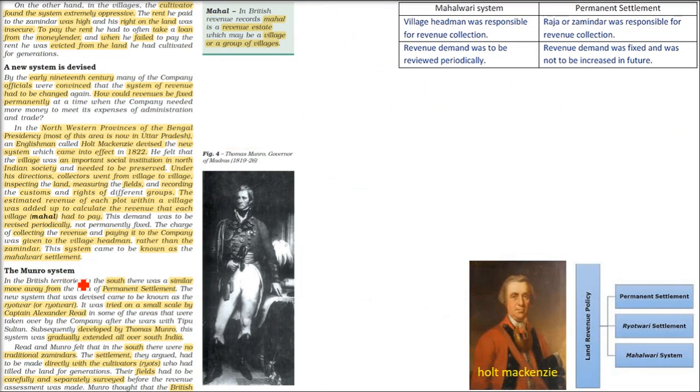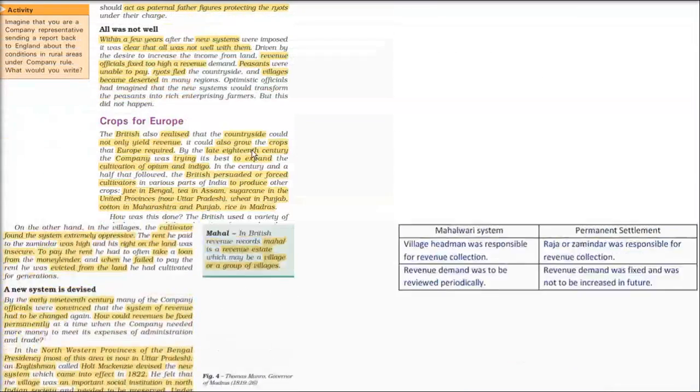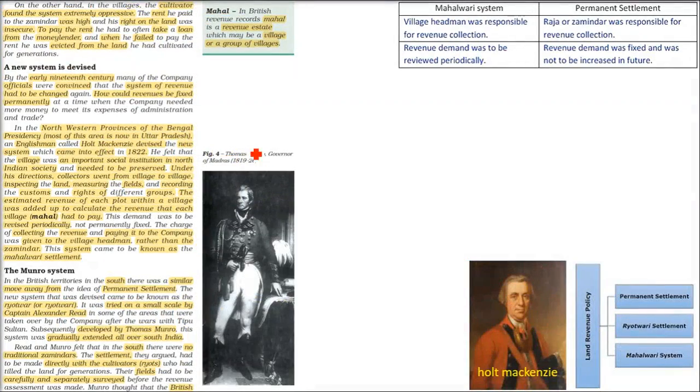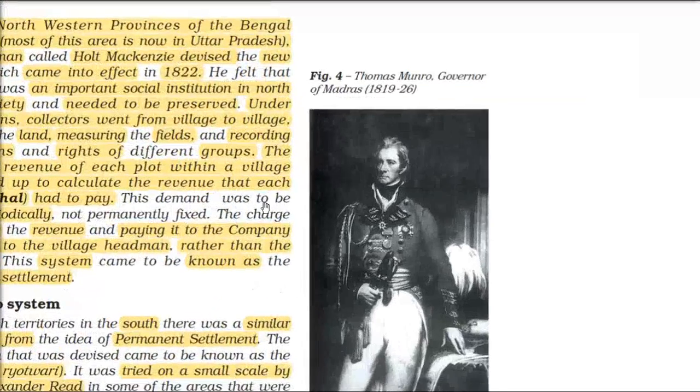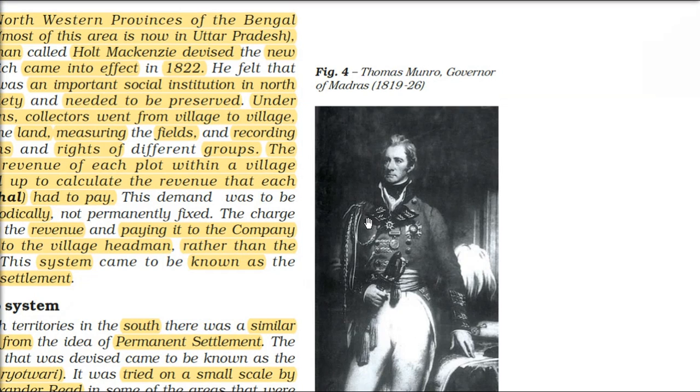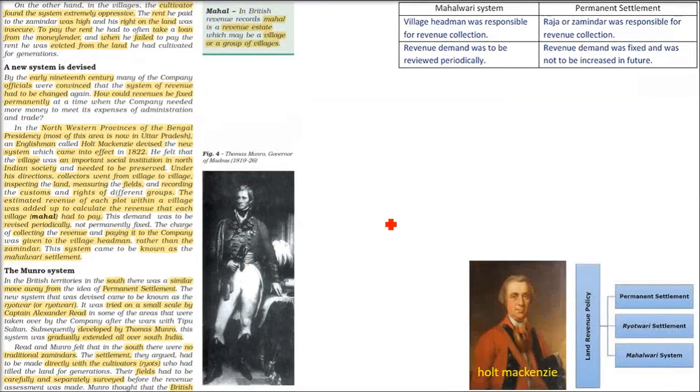So let us discuss the Munro system also. The Munro system is again an improvement to the permanent settlement. So here you see a handsome man. He's called Thomas Munro. He was the governor of Madras from 1819 to 1826. The Munro system is kind of Mahalwari, but it was in the southern part of India. This is the northern part where the Mahalwari system was there. In the southern part, it was basically a Rayatwari system. So a kind of same system, but the places are different.